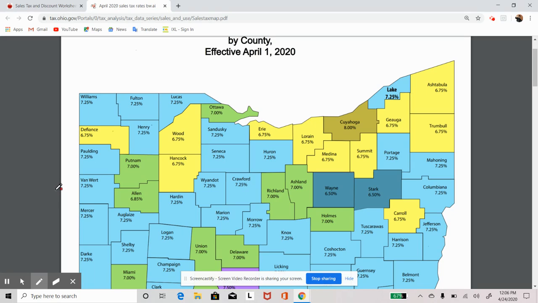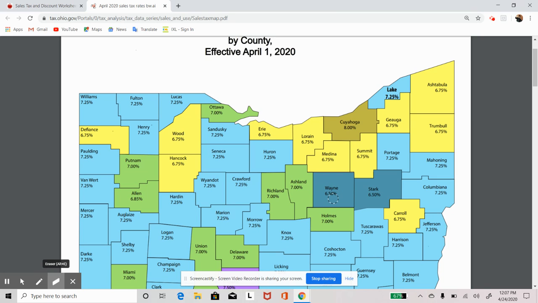It's 7%, except for Allen is different at 6.85%, which is weird. But then you have some other ones that are just different. The lowest ones you'll see are 6.5%, and just depending on where we're going and where we're seeing, we will go from there. Now, obviously, we are primarily Lucas County, being Summit Academy Toledo.